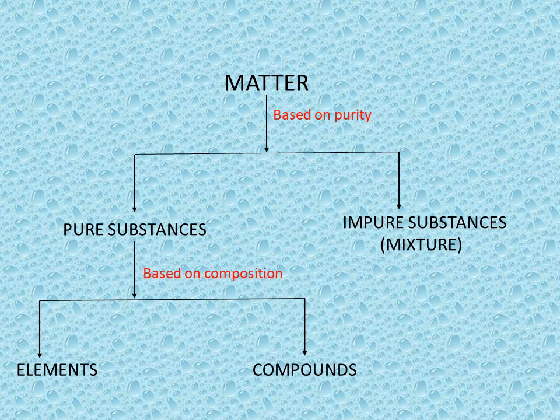Now, we will classify further. We have already classified matter into two categories based on purity. What are those categories? Pure substances and impure substances that can also be called as mixture. Now, in this class, we will further classify pure substances into more two categories based on composition. So, based on composition, pure substances can be classified into two categories: elements and compounds. Let us know more about elements and compounds.